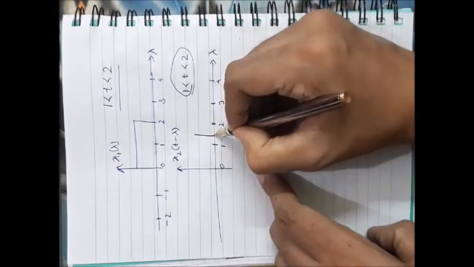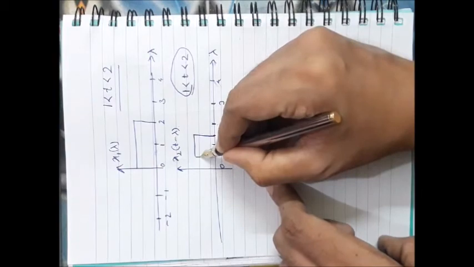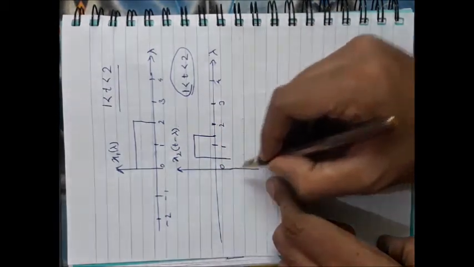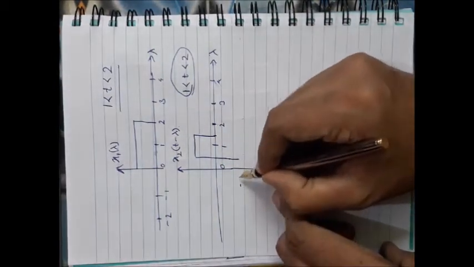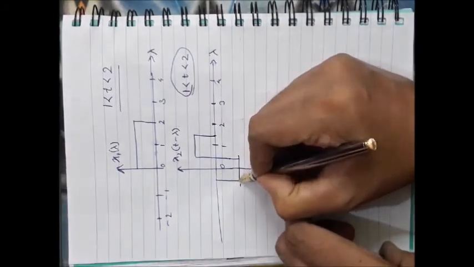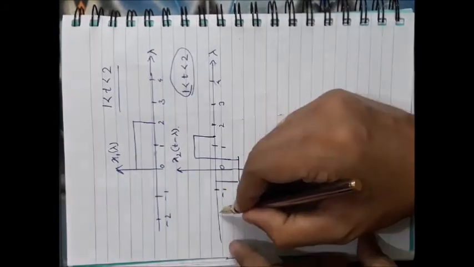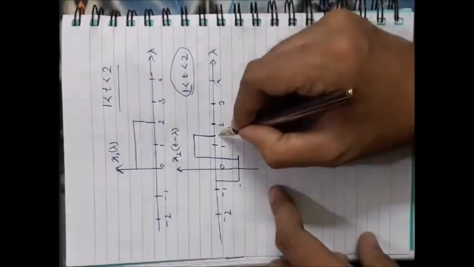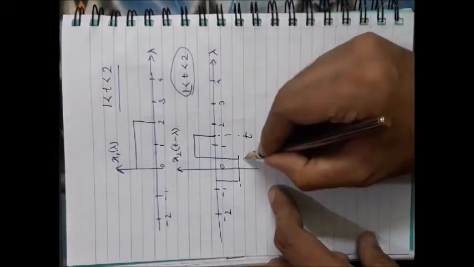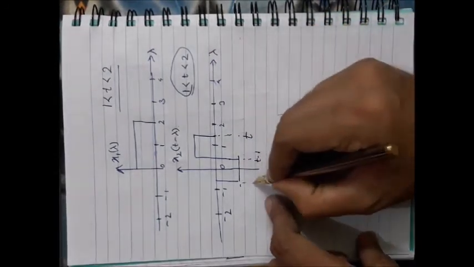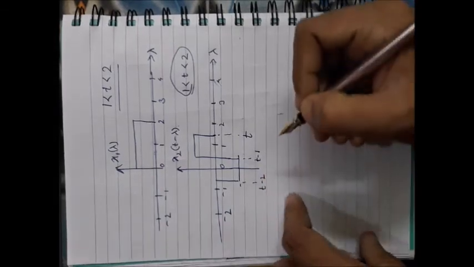So it starts from here. It should end somewhere here, and the negative portion should end somewhere here. Here it is -1, -2, etc. Okay, this particular instant is t, this instant is t minus 1, this instant is t minus 2.